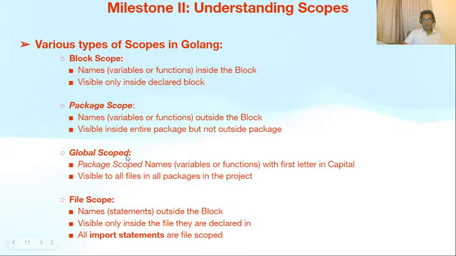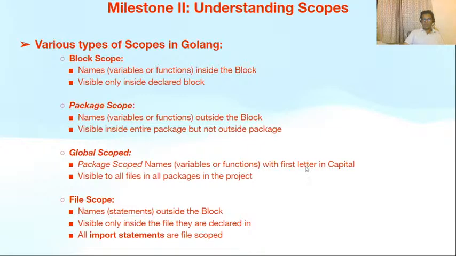Third, global scoped. Package scoped names, variables or functions, with the first letter in capital. If you remember our previous example, there were functions inside lib and pkg which had their first letter in capital. Both the functions were named hello.